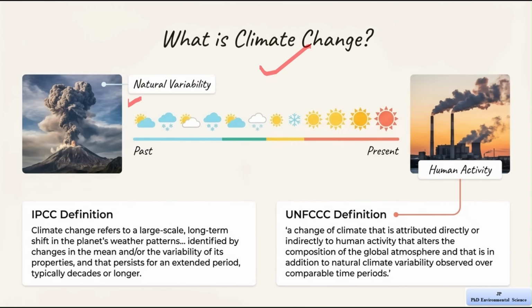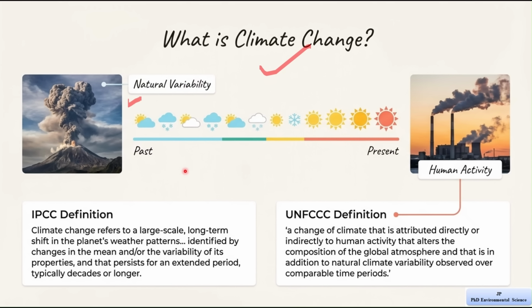Similarly, natural changes like variations in sunlight or ocean currents can also change the climate. The slide also shows a timeline from past to present with different weather symbols. This tells us that climate has always changed slowly over time due to natural reasons.